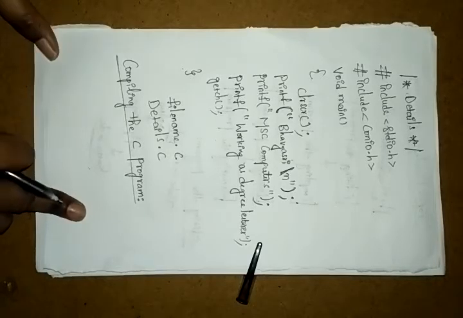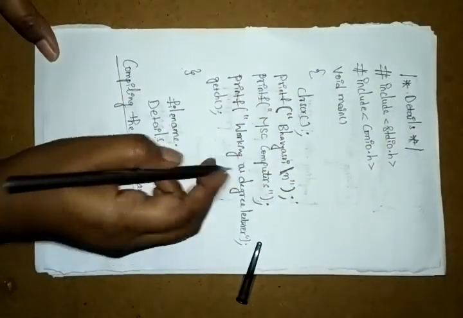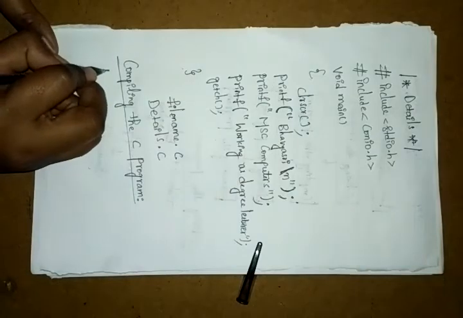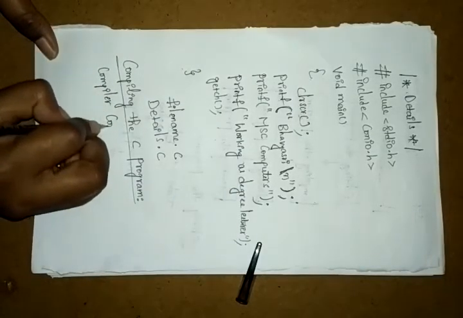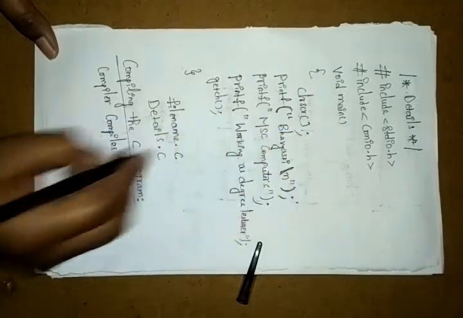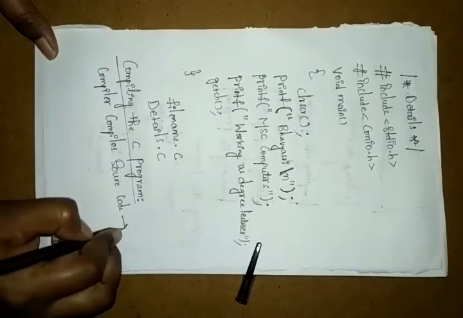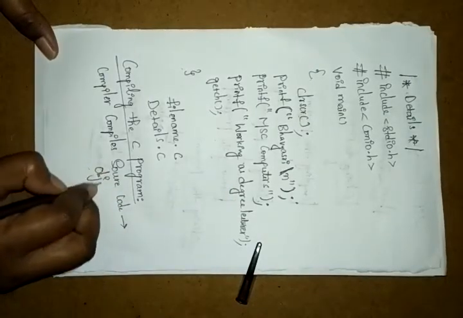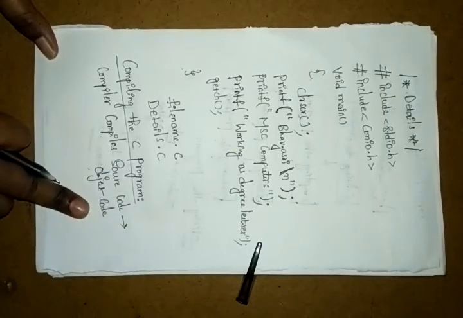See here, whatever you wrote in this program is the source code. So the compiler compiles it. We wrote the source code, and this source code is converted into object code.